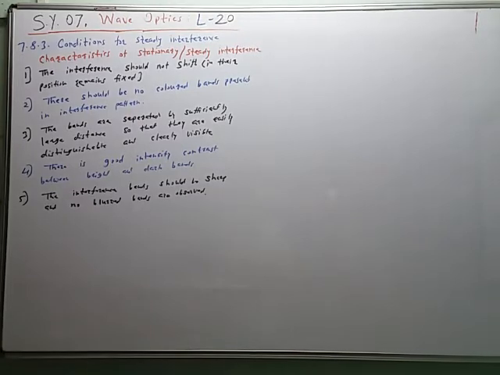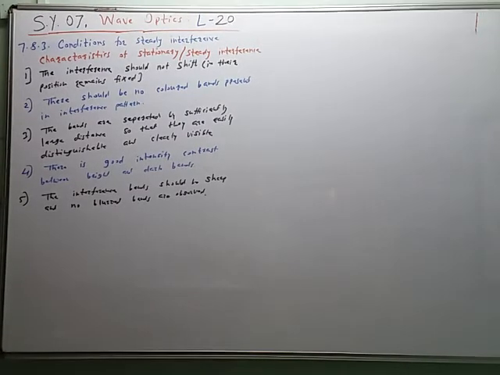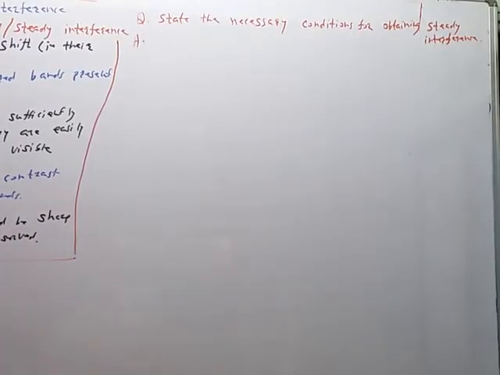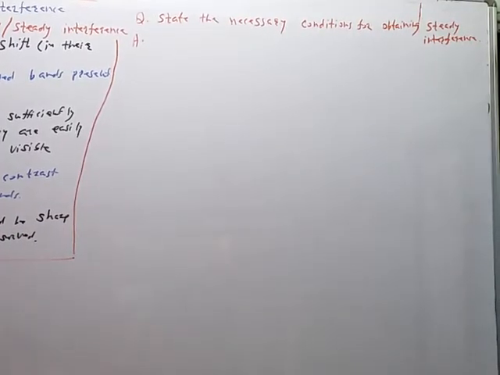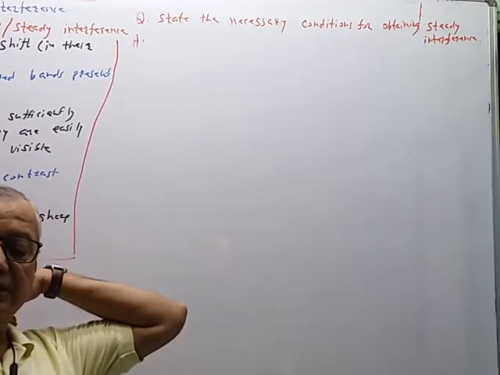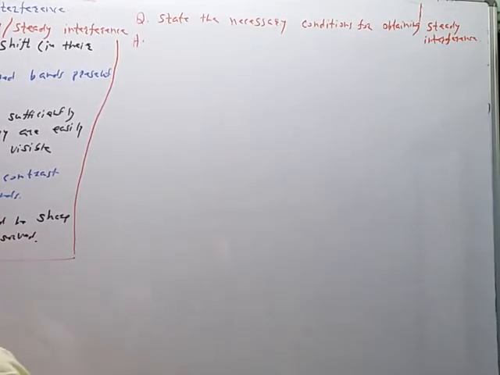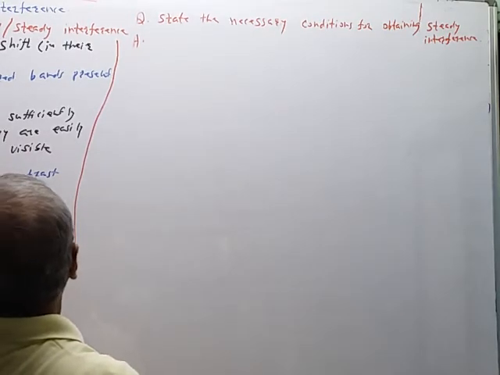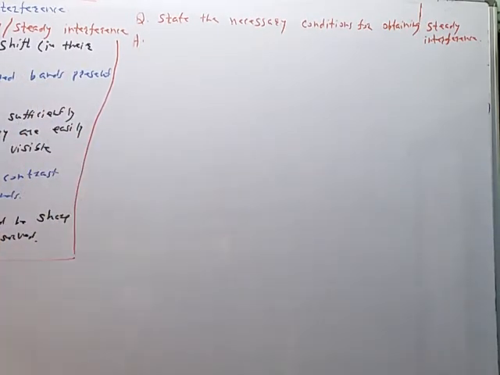Now, to have these characteristics, there are certain conditions for the waves, for the sources. What are those conditions? That now we have to see. To fulfill these characteristics, what are the necessary conditions? For the first characteristic, the interference bands should not shift, their location remains fixed, and for that purpose, the sources must be coherent.